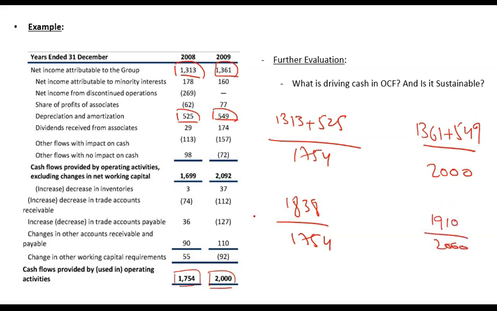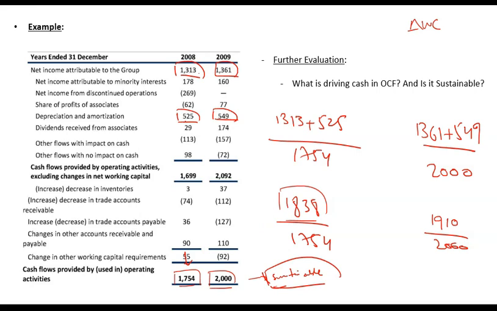If I look into it, I will see that almost the whole of the cash flows are being generated from the income source. That means changes in working capital have a very small impact on the operating cash flows. Most of the operating cash flows are coming in from the income side, that is net income plus non-cash charges, which means that operating cash flows are sustainable. Why? Because they are coming in from key income sources or key operations of the company, and it shows that the company has been able to convert its income into cash.